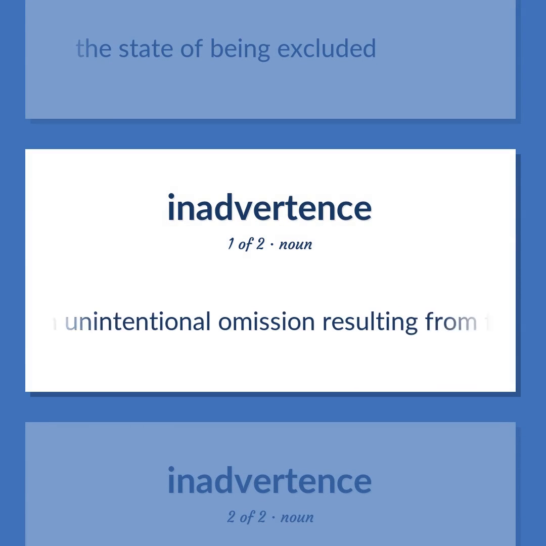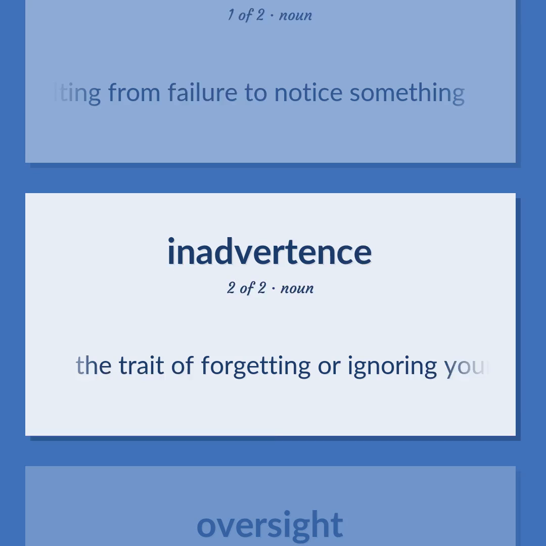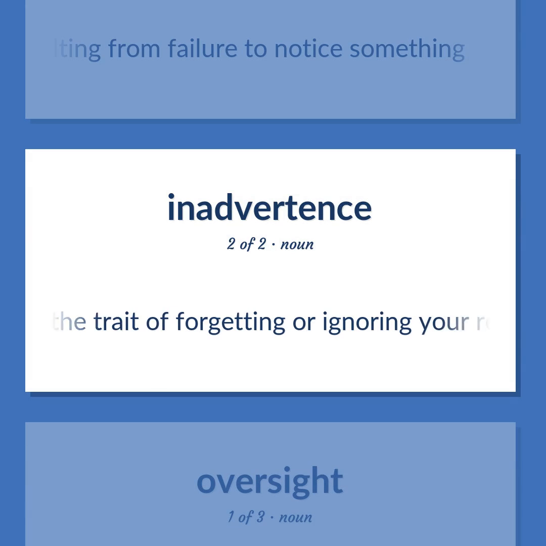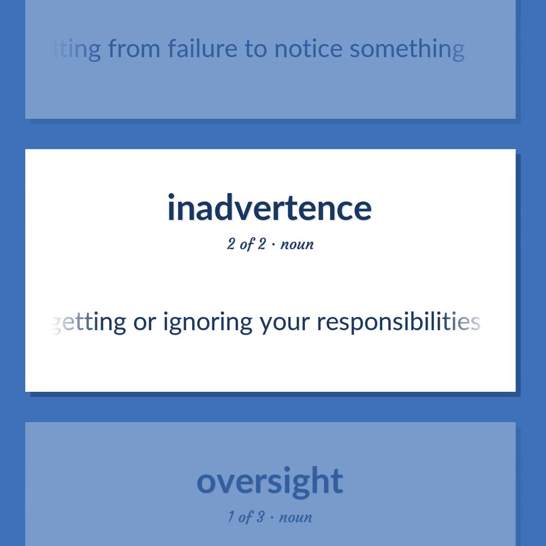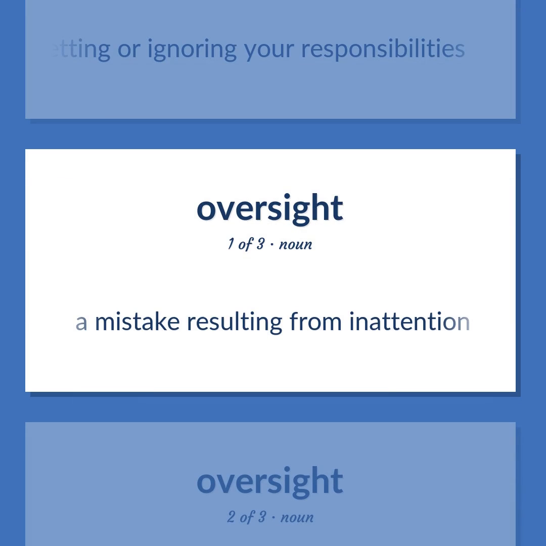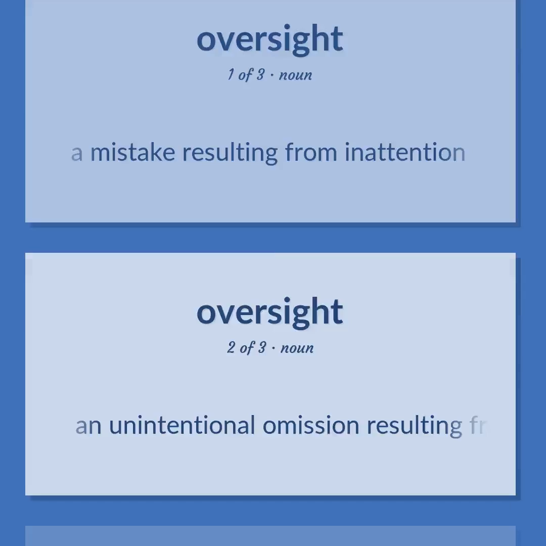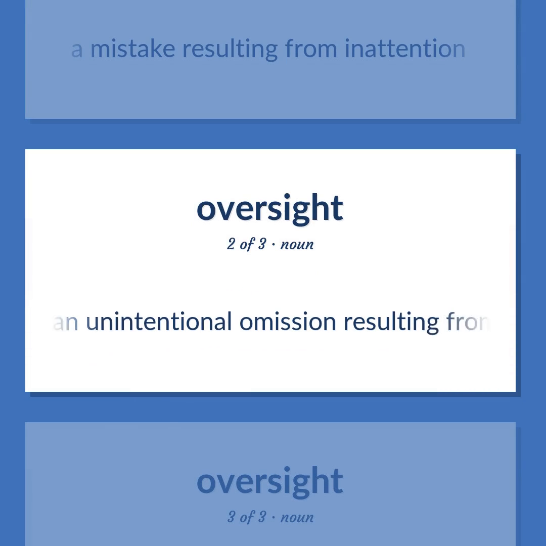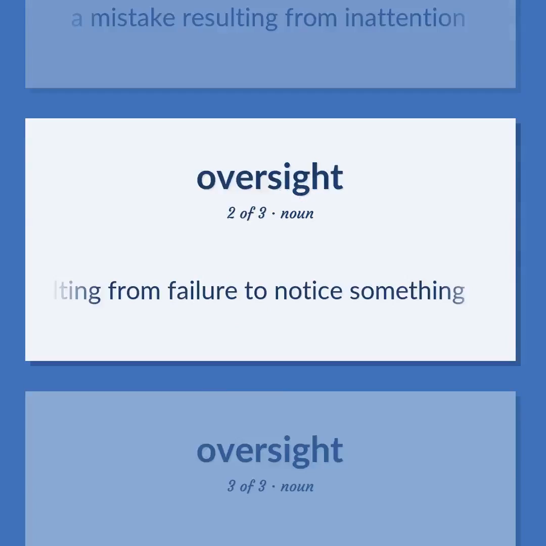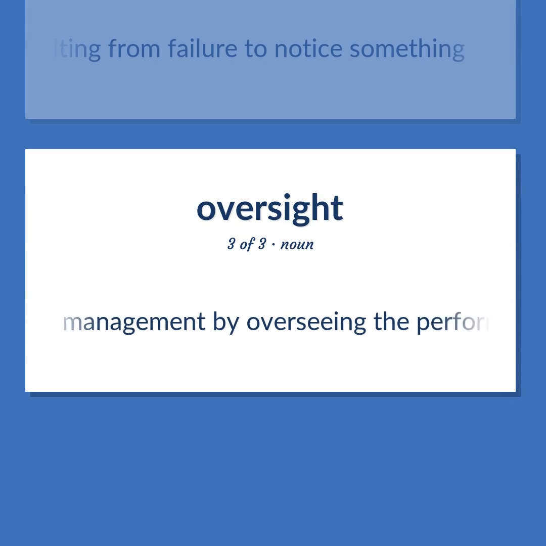An unintentional omission resulting from failure to notice something. The trait of forgetting or ignoring your responsibilities. A mistake resulting from inattention. An unintentional omission resulting from failure to notice something. Management by overseeing the performance or operation of a person or group.